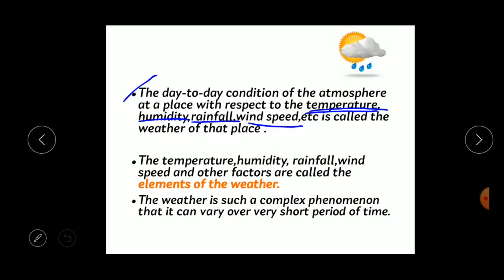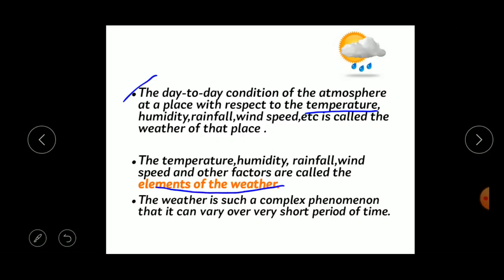Understood what is weather, children? The day-to-day conditions of the atmosphere at a place with respect to the temperature, humidity, rainfall, wind speed, etc. is called the weather of that place. Understood? Next one is, what are the elements of weather?